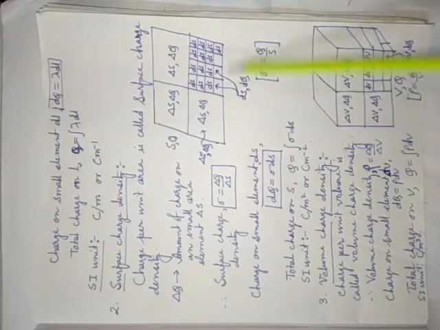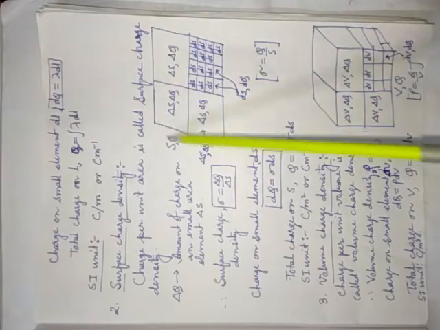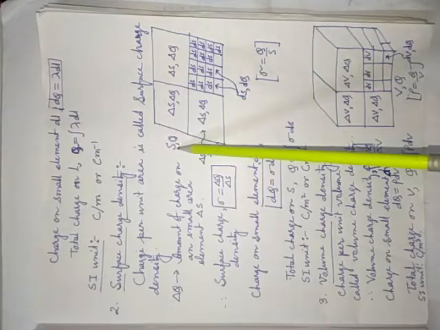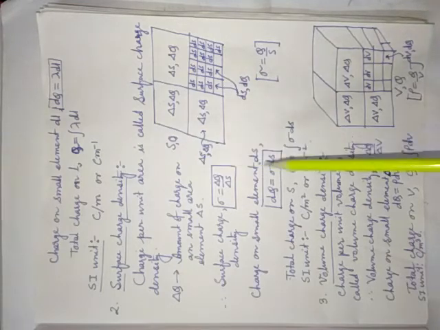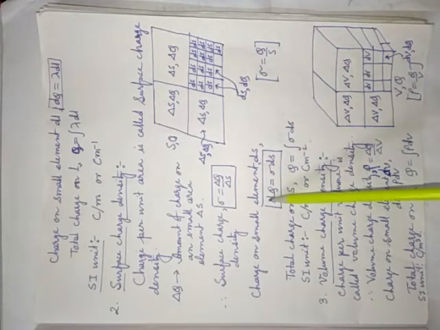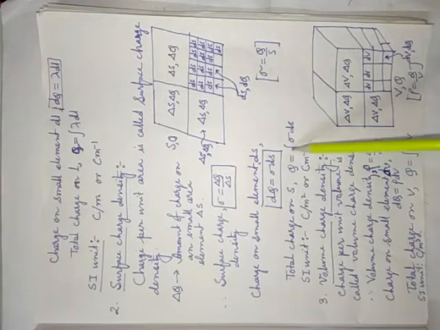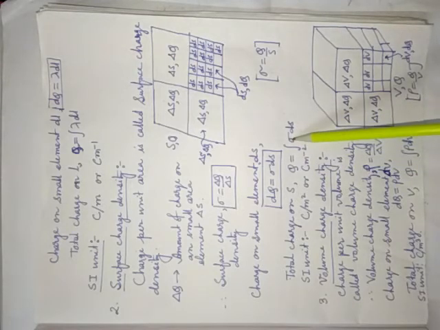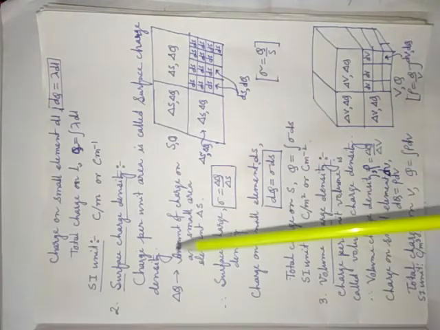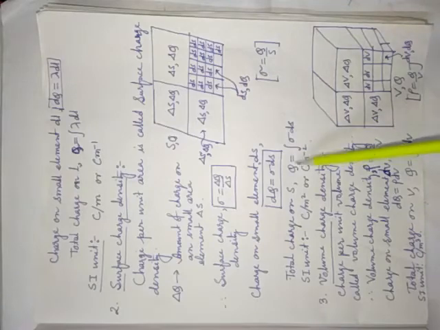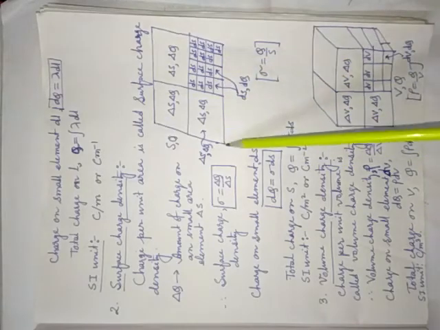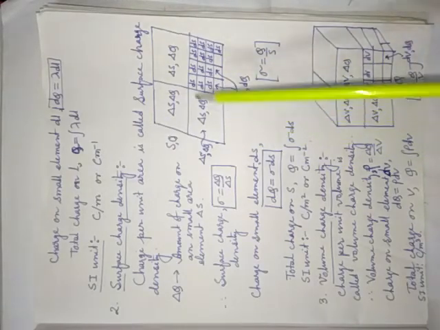Now what is the net charge in the whole area? That means the whole area S has the net amount of charge Q. Again you integrate both sides. Integration of dq means Q, and integration of sigma dS. This is the formula to find the net charge for a whole surface area, if it is uniformly charged.